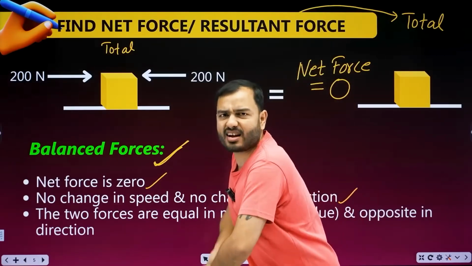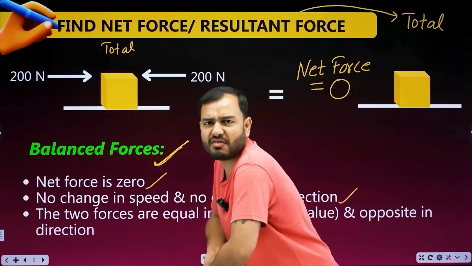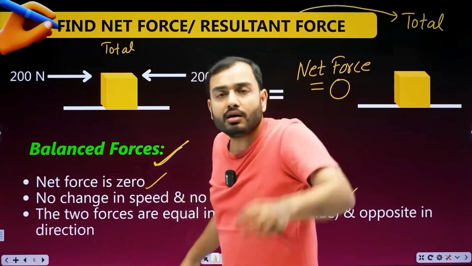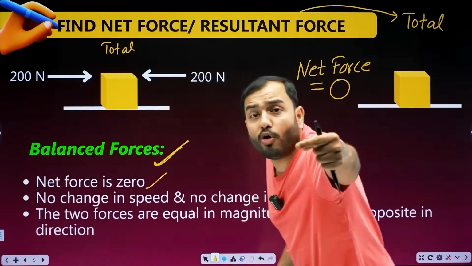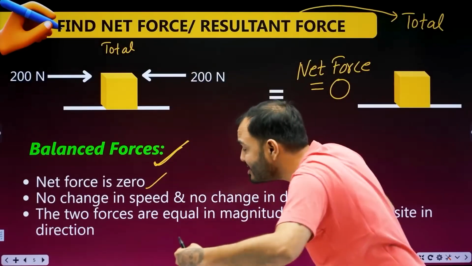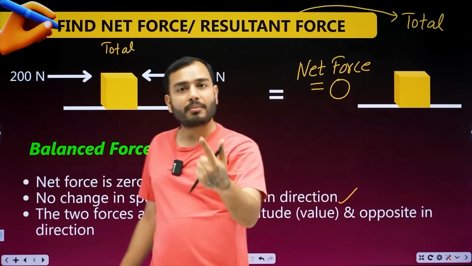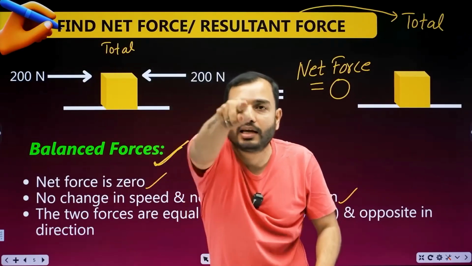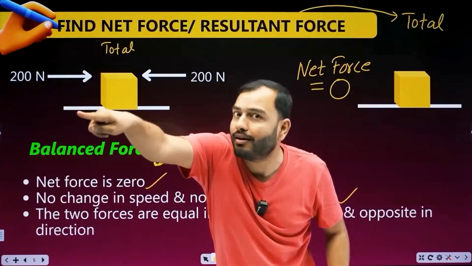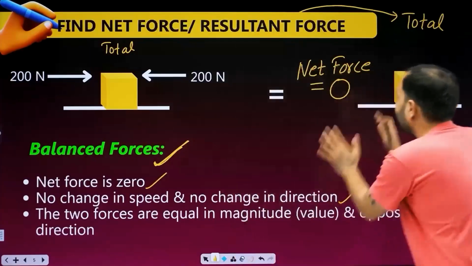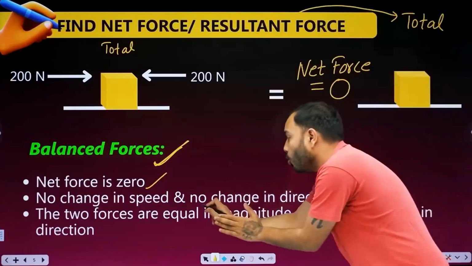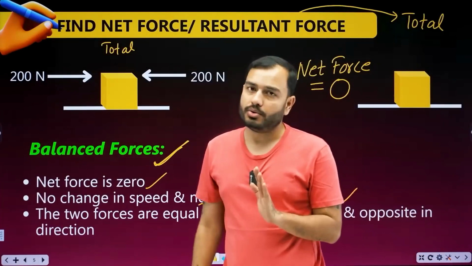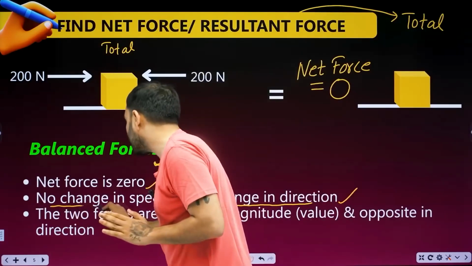Imagine a batsman standing with a bat. The ball is coming fast, and if you don't swing the bat, the ball directly hits the wicket. Why? Because no force was applied to the ball. In which direction was the ball coming? In the same direction, and it's gone. As soon as the ball was hit with the bat, the ball's direction changes. So if the net force on the body is 0, then there is no change in direction. No change will occur in direction, and neither can its speed be changed.